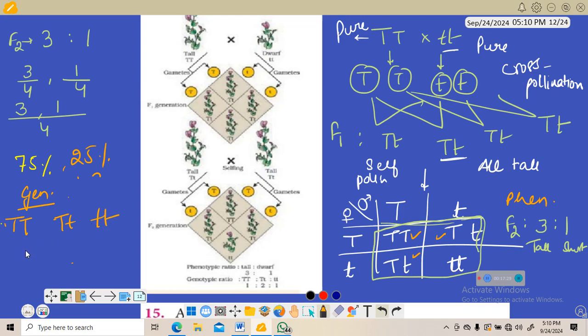So this will be 1:2:1, or it can be written as 1 by 4, 2 by 4, 1 by 4. Like this they can also write. All tall means 100% tall. Okay, now coming back to the question.